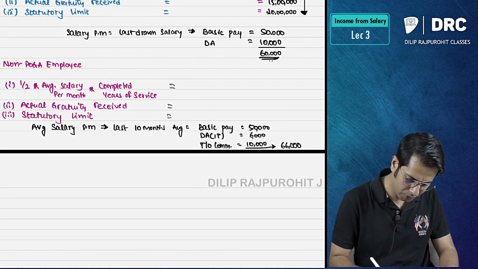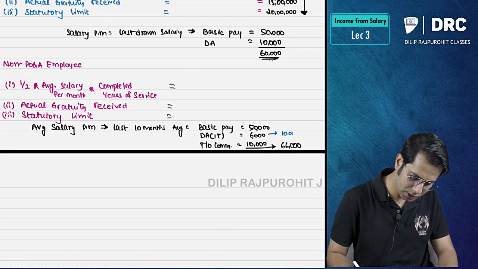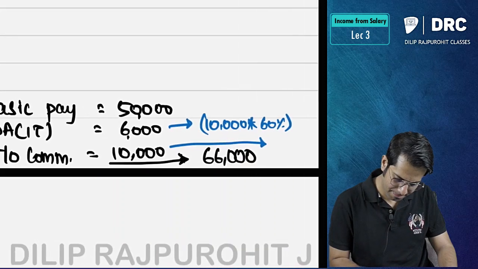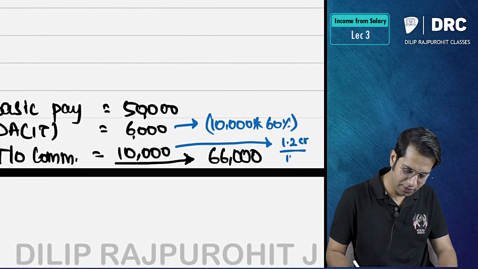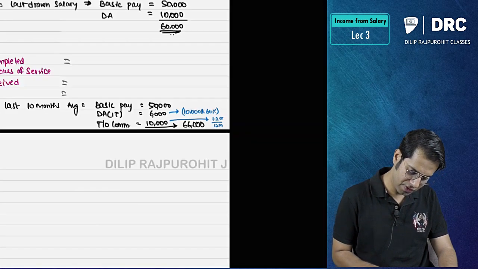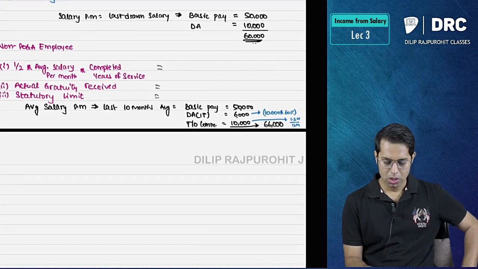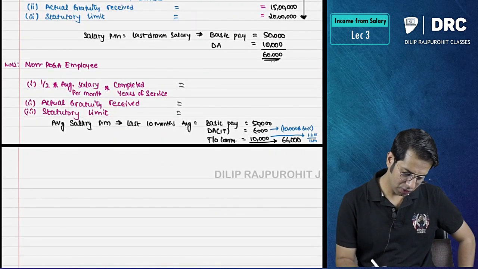Sir, how did you get this amount? 6,000, which is 10,000 into 60%. And how did I get this amount? 1.2 crores divided by 12 months. So I'll get per month.